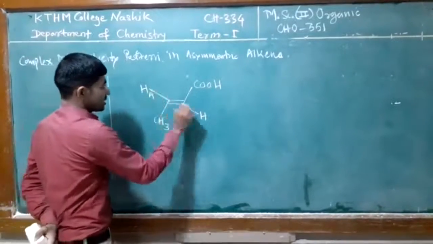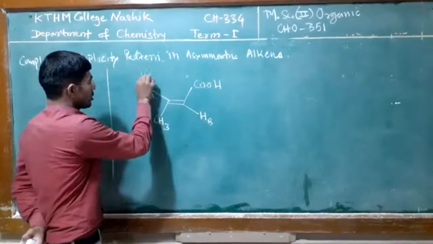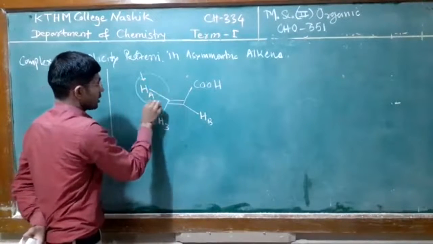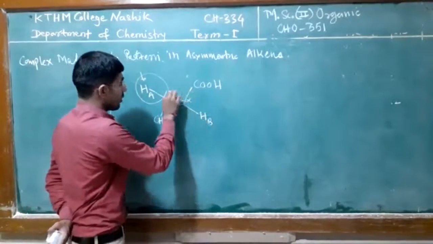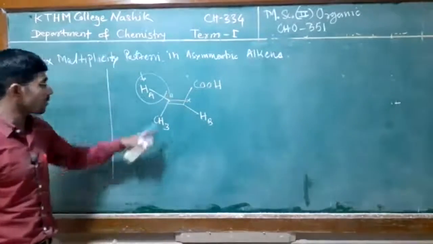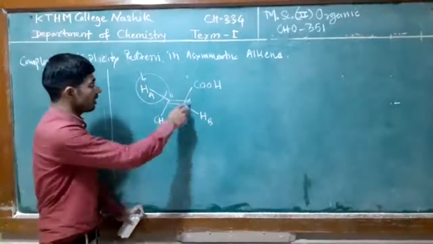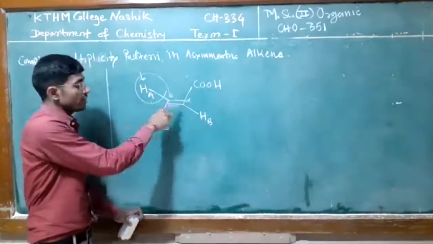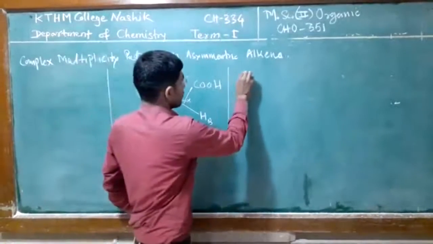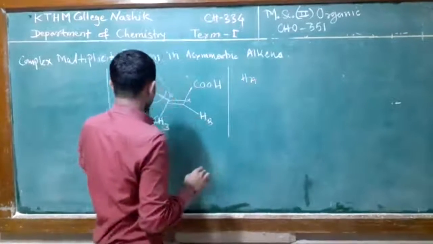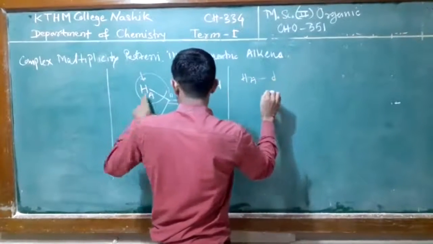Suppose this is HA and this is HB. This vinyl proton HA is somewhat deshielded as compared to HB because this is an alpha beta unsaturated system. So the beta position is electron deficient as compared to the alpha. So this is downfield, this is somewhat upfield here. So this HA proton is firstly split by the HB into a doublet,